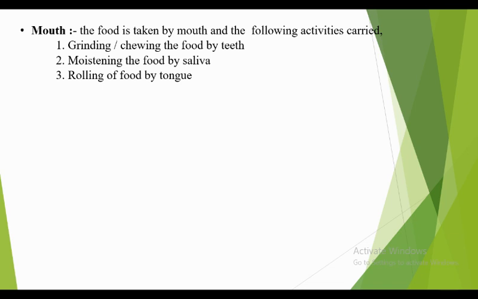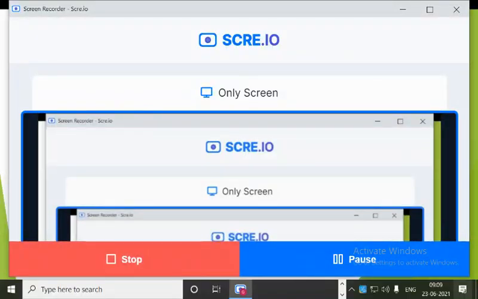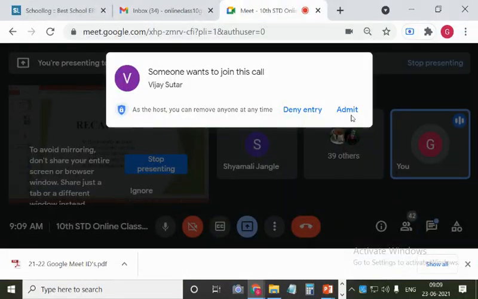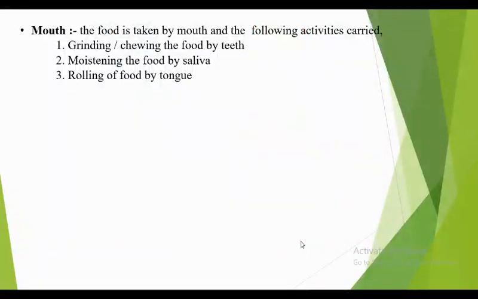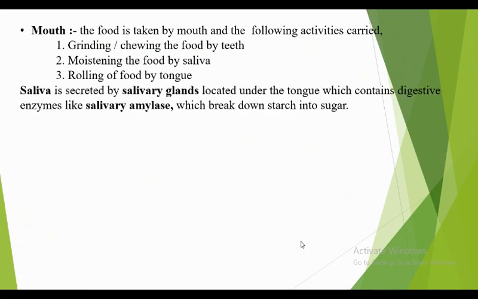Then we have the tongue. What is the function of the tongue? It helps in the rolling of food, which means the food is rolled in your mouth from one place to another, or from one side of the mouth to the other. Next, saliva. Saliva is secreted by the salivary gland located under the tongue, and it contains digestive enzymes like salivary amylase, which breaks down starch into sugar. We already discussed that saliva is secreted by the salivary glands.